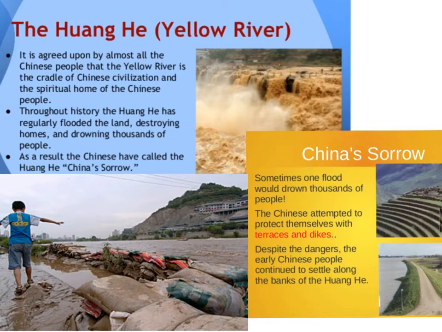To help control the flooding, early Chinese people built dikes along the banks of the Huanghe. A dike is a protective wall that holds back the waters. But these dikes only worked for a while. As the river water flowed along, some of the loess settled at the bottom. This raised the level of the river. Eventually, the river rose high enough to burst through the dikes, causing even more deadly floods. Despite such dangers, the early Chinese people continued to settle along the banks of the Huanghe.